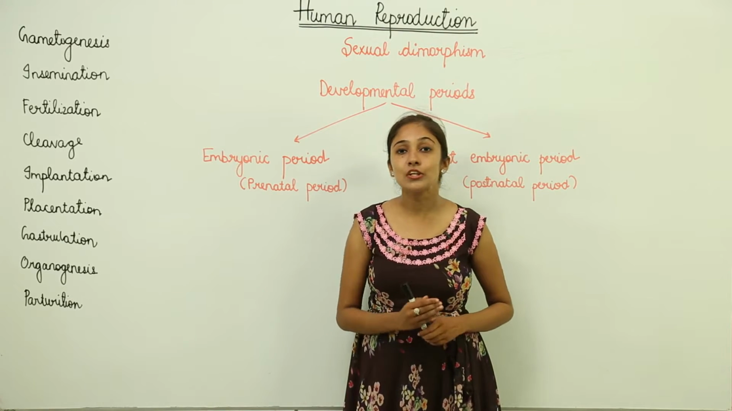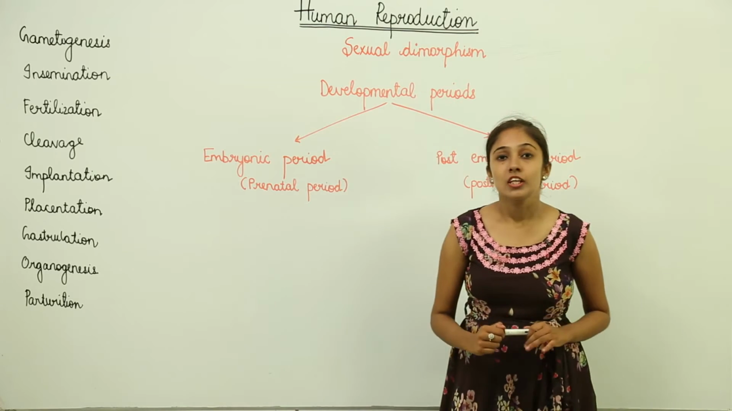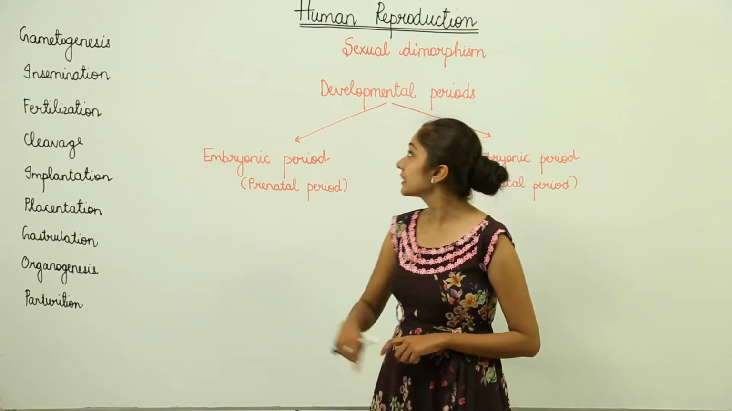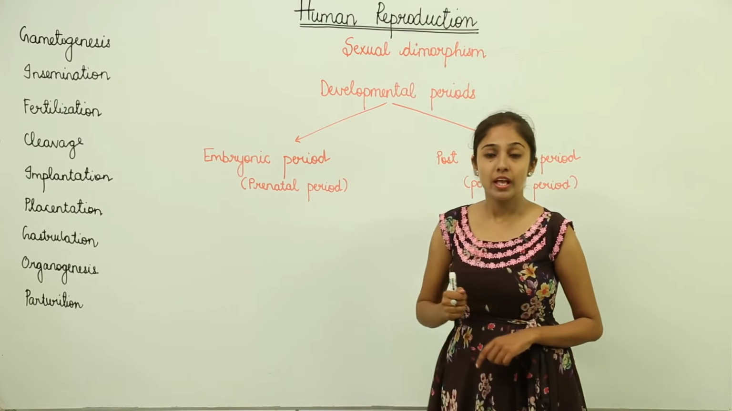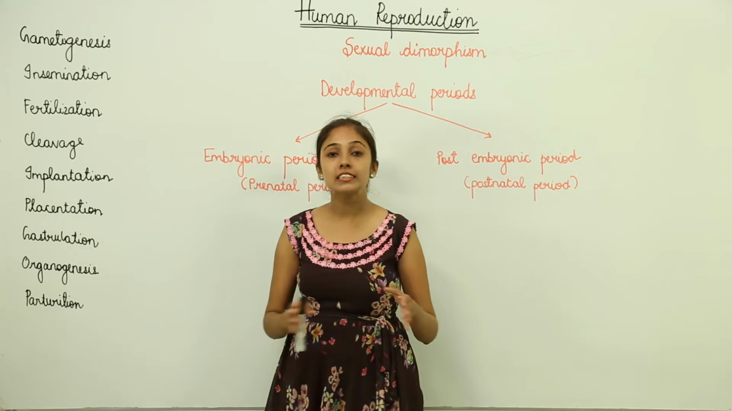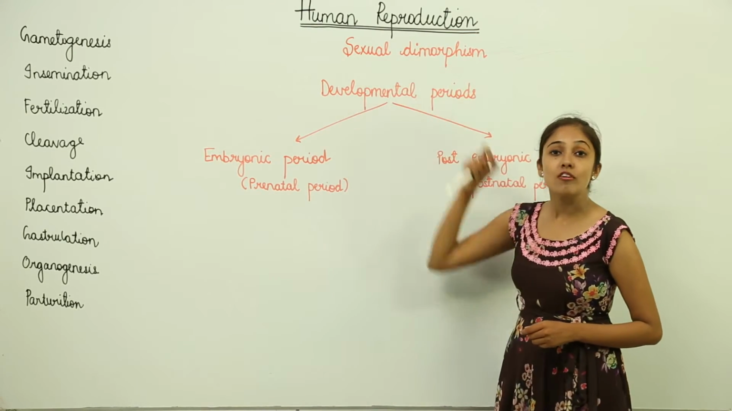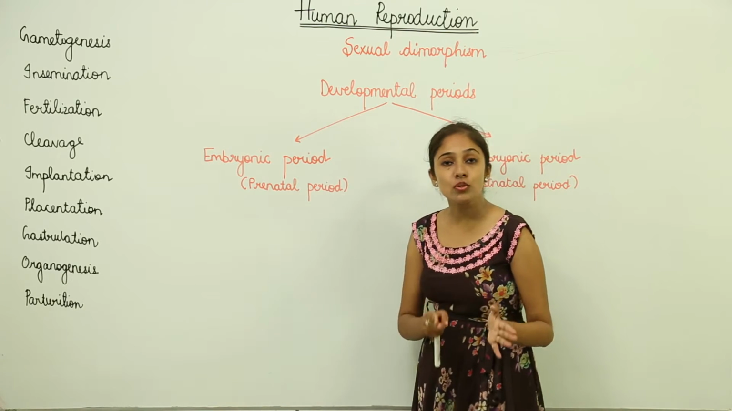Now let's discuss human reproduction. Before I begin with this, you need to understand the term sexual dimorphism. When you can differentiate male and female by just looking at external features, this is known as sexual dimorphism.